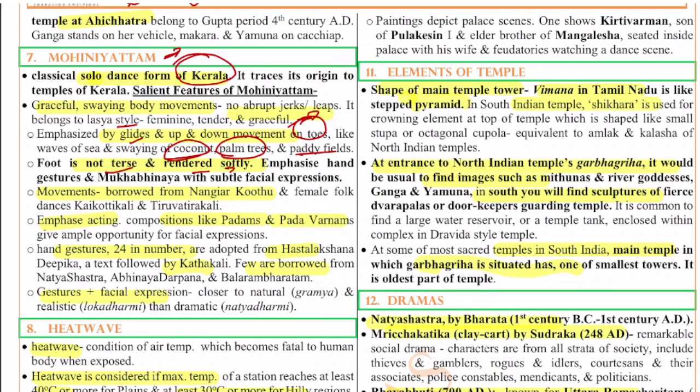The emphasis is on the hand gestures and Mukhabhinaya with subtle face expressions. We saw movements borrowed from Nangiyar Koothu and the female folk dances of Kaikottikali and Thiruvathirakali. The emphasis was on acting and composition, and there are also hand gestures, which are 24 in number. So this is important for us.